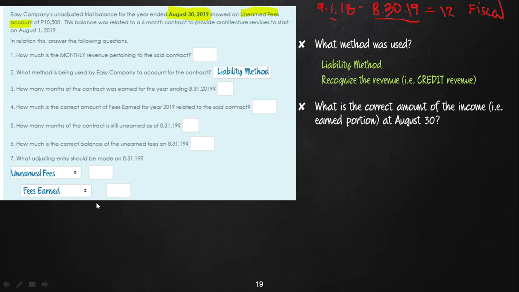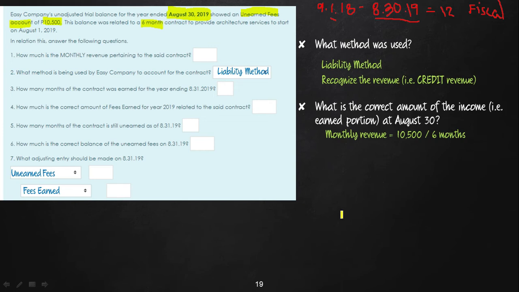Okay, so let us now compute for the correct amount of income or revenue. How do we do that? First, we take from the given information the total amount of unearned fees relevant to this particular contract to provide architecture services. That is 10,500, and it's in the problem that it's good for 6 months. So 10,500 divided by 6 months.